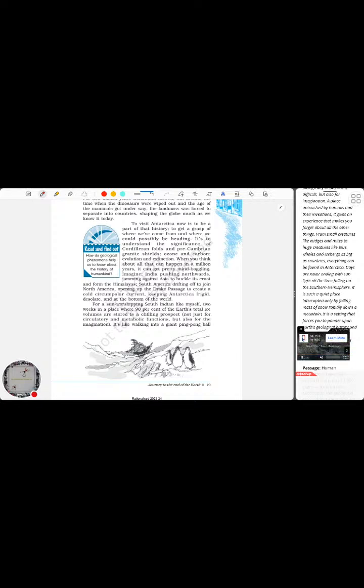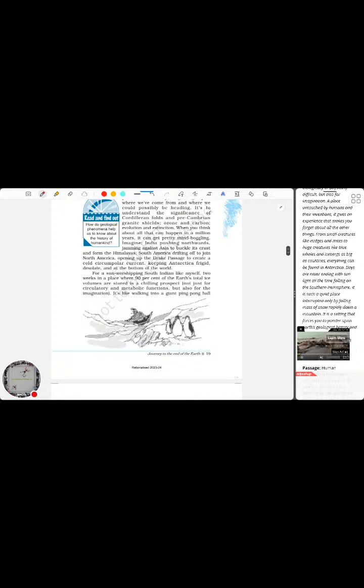Similarly, South America joining with North America, opening up the Drake Passage, creating a circumpolar current, and also keeping Antarctica frigid, isolated, at the bottom of the world. It all was discovered from here. And imagining these things happening over millions of years, it's tremendous.